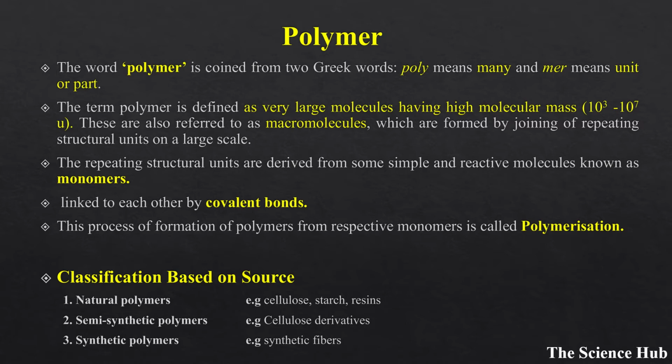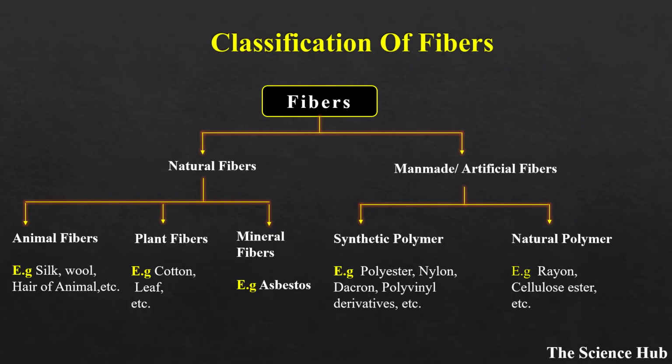Then we can classify polymers on the basis of source. First of all, natural polymers. Its examples are cellulose, starch and resin. Then semi-synthetic polymers, for example cellulose derivatives. Then synthetic polymers, that is synthetic fibers.